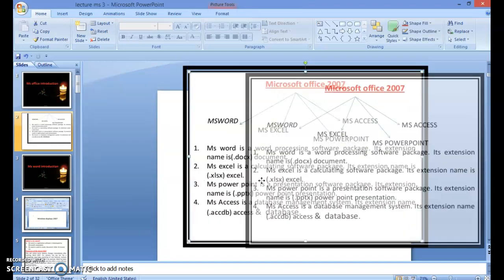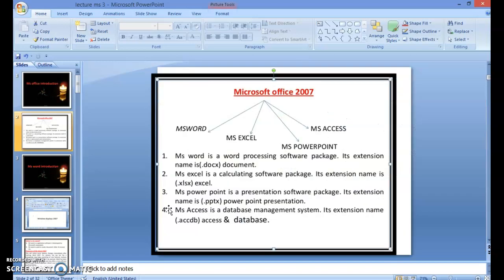MS PowerPoint is a presentation software package. Its extension name is .pptx, PowerPoint presentation. Then MS Access is a database management system. Its extension name is .accdb, Access database.